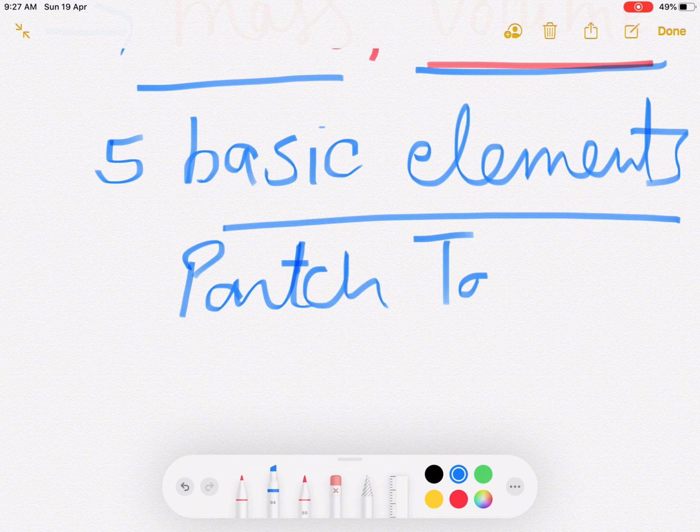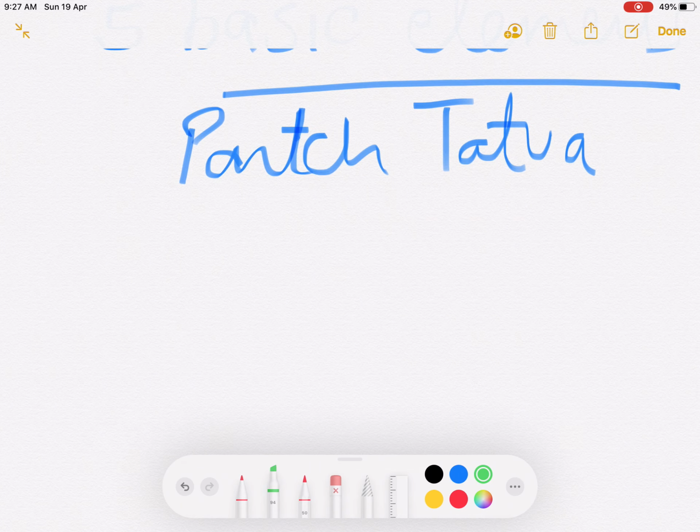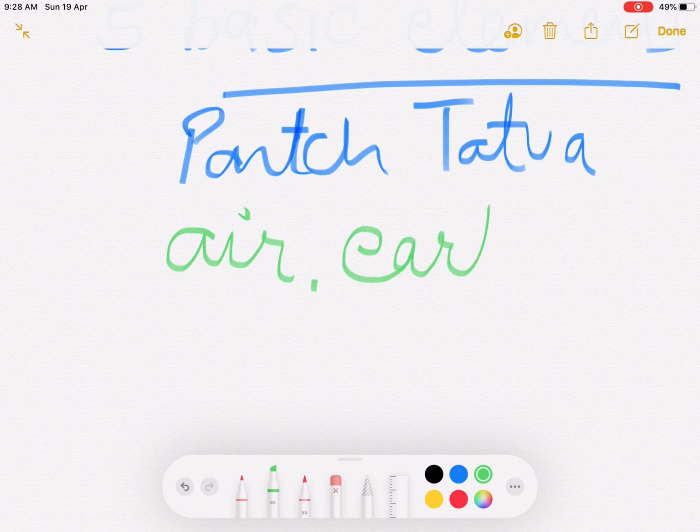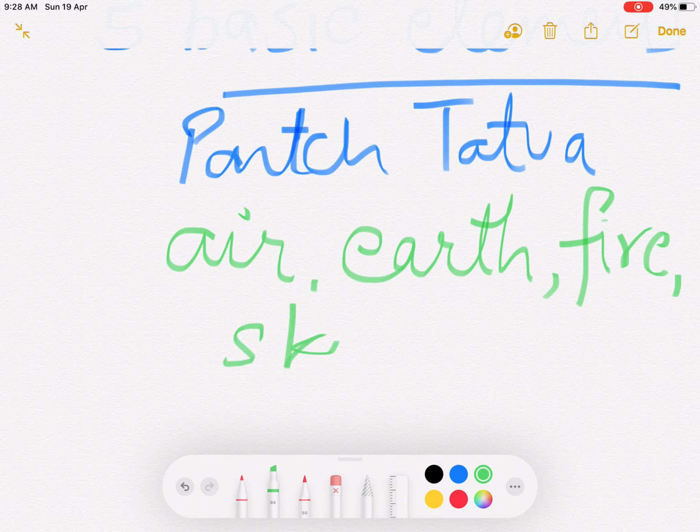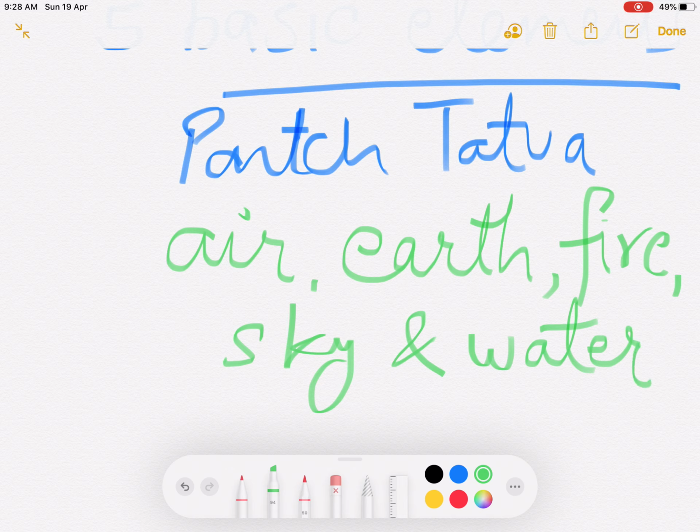First is air, second earth, fire, sky, and water. These are the 5 basic elements according to the Indian scientists. These are called Panchatattva.